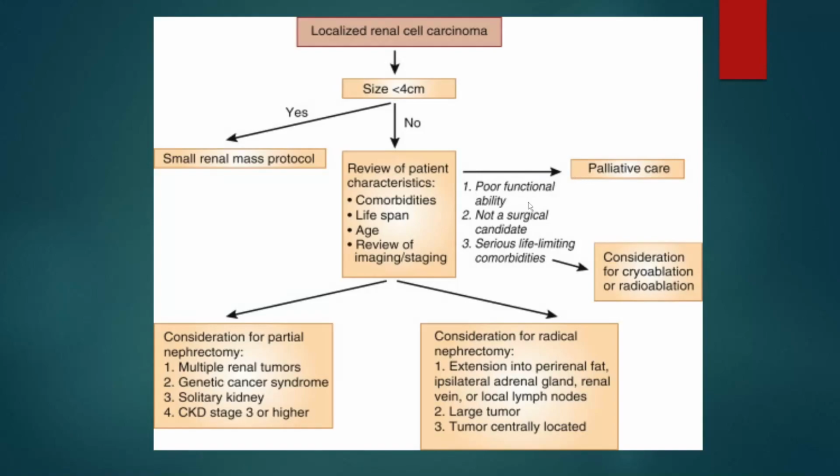There will be poor functional ability, not a surgical candidate: the patient can't go for surgery due to any other conditions or serious life-limiting comorbidities. If there are serious life-limiting conditions, they can go for cryoablation or radioablation.